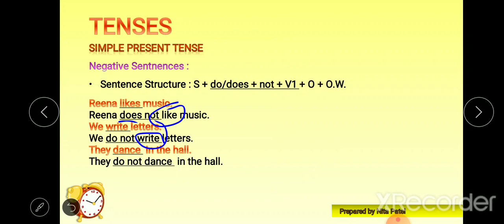Next sentence, we write letters. We do not write letters. They dance in the hall. They do not dance in the hall. Write more sentences.